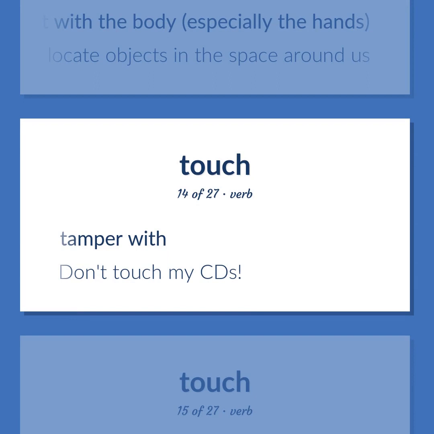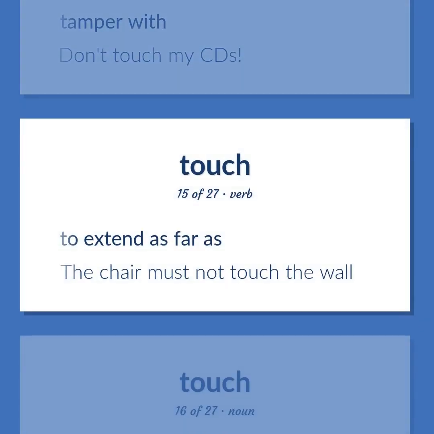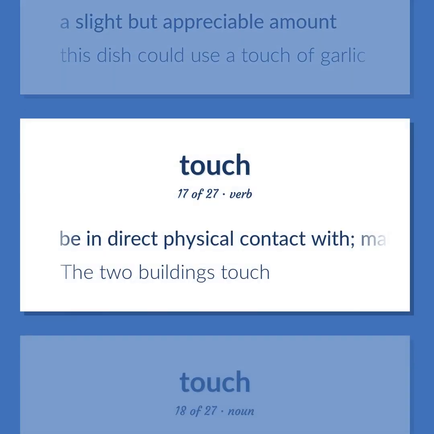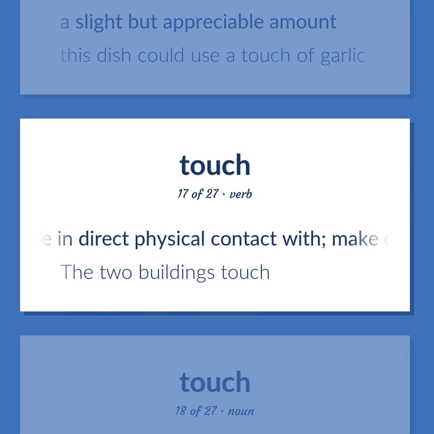Tamper with. Don't touch my CDs. To extend as far as. The chair must not touch the wall. A slight but appreciable amount. This dish could use a touch of garlic. Be in direct physical contact with, make contact. The two buildings touch.